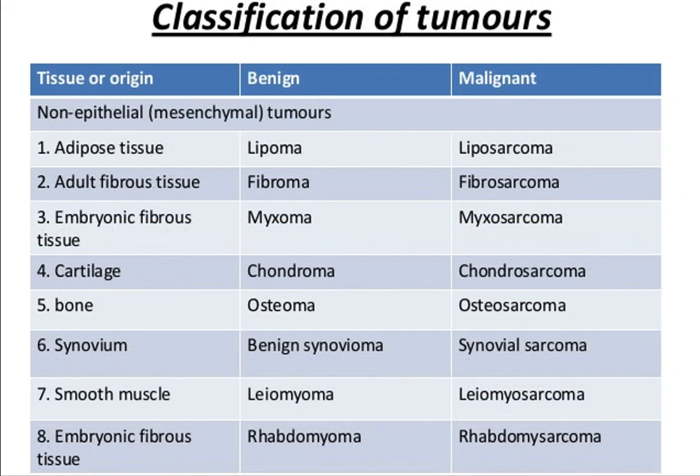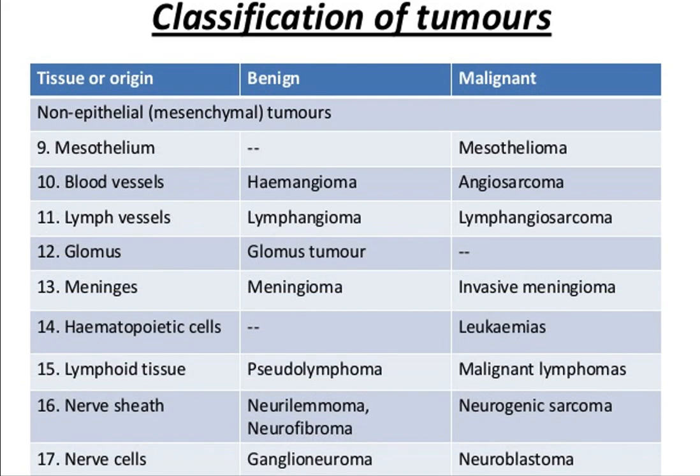In the non-epithelial tumors, the most common tumor is the tumor arising from the adipose tissue. Lipoma is called the benign tumor and liposarcoma is the malignant entity. And tumor arising from the fibrous tissue, the benign is called fibroma, malignant is called fibrosarcoma. Likewise, from cartilage, chondroma and chondrosarcoma; from the bone, osteoma and osteosarcoma; from the blood vessels, hemangioma and angiosarcoma.